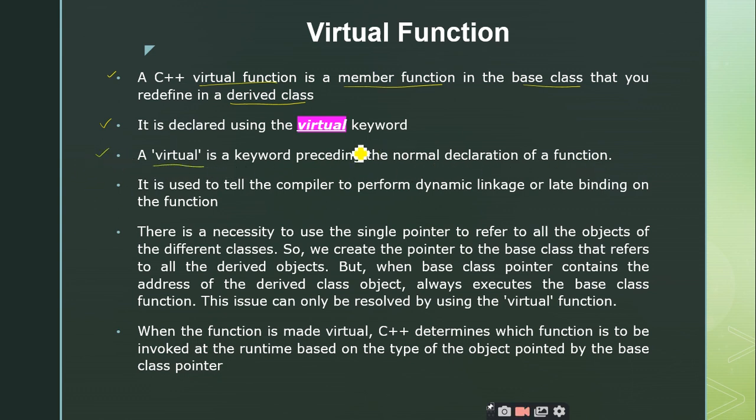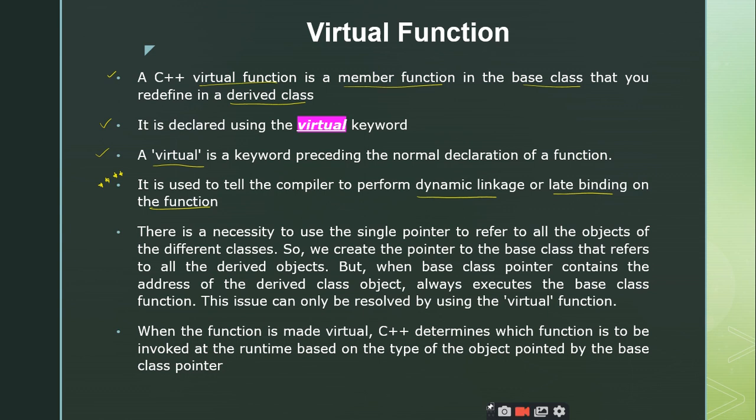This I have discussed also, and remember this is very important. The main purpose of making a member function virtual is that you are making the compiler perform dynamic linking or late binding on the function, right? Once you use the keyword virtual in front of the function declaration, when the compiler comes across the term virtual before the function definition, it will keep in mind that this particular function has to be mapped at runtime.